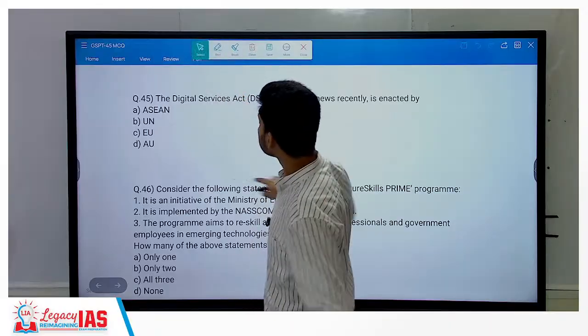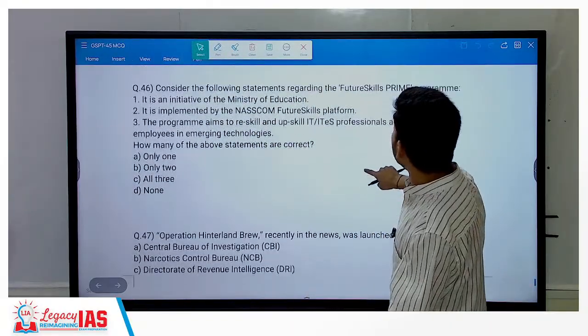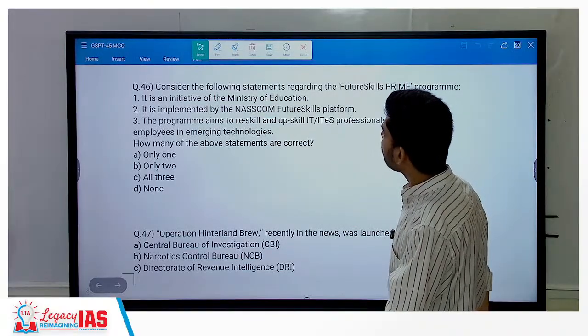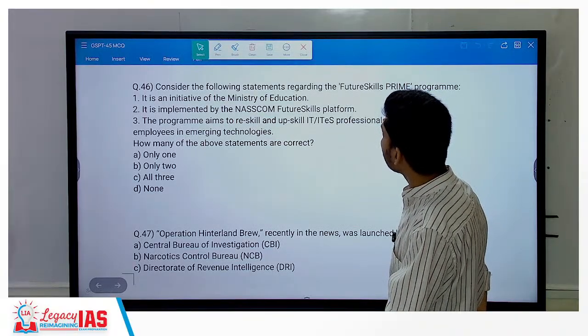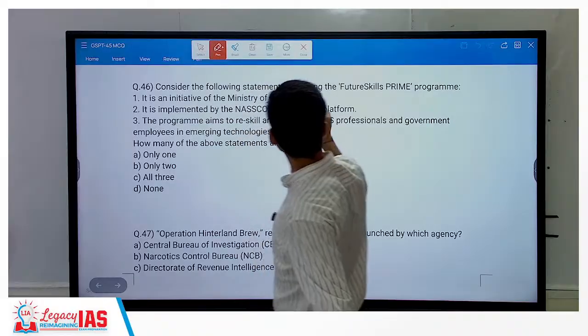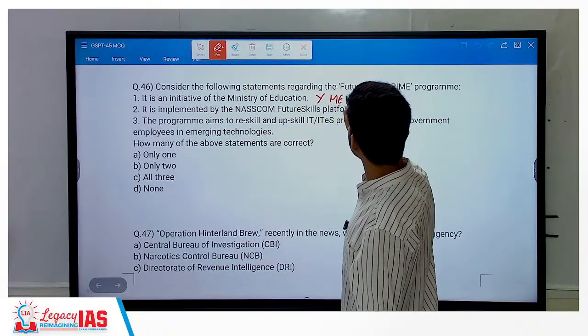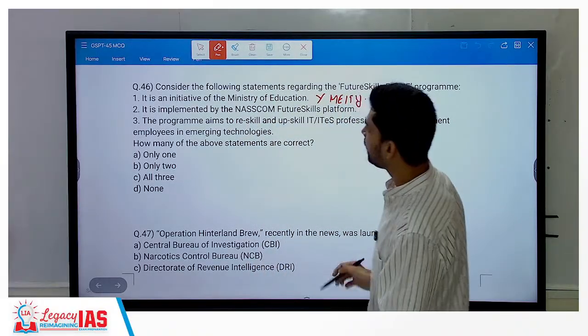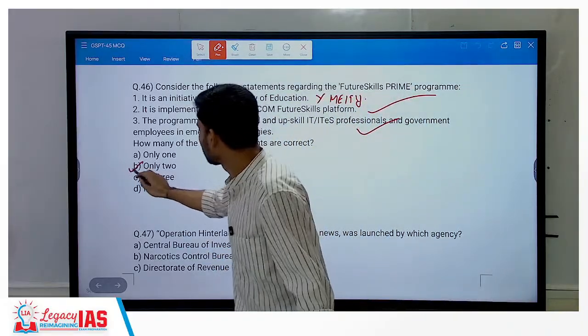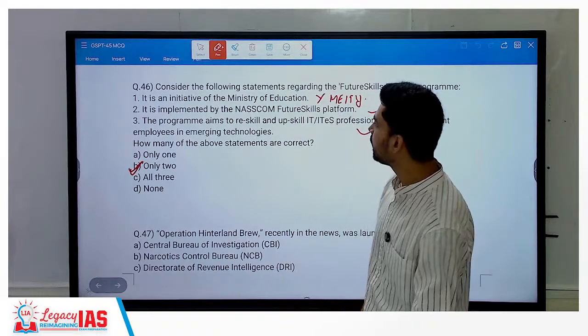Digital Services Act. Future Skill Prime Program. Initiative of Ministry of Education implemented by the NASSCOM Future Skill platform program aims to reskill and upskill IT professionals and government employees in emerging technology. This is incorrect. MeitY, implemented by NASSCOM, correct. This is correct. What is the correct option? B. Okay, only two.